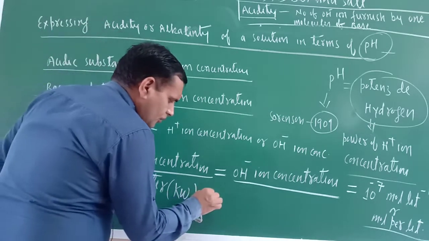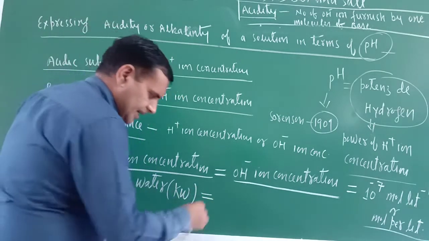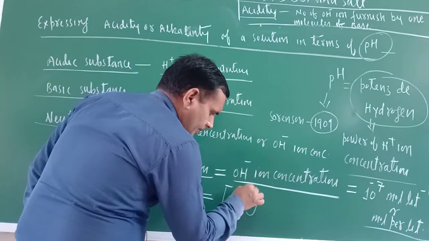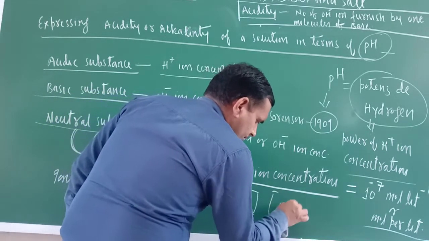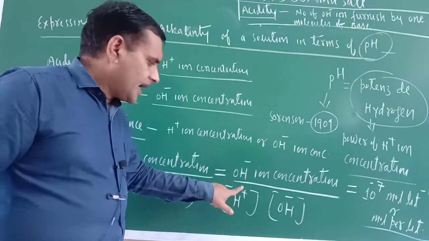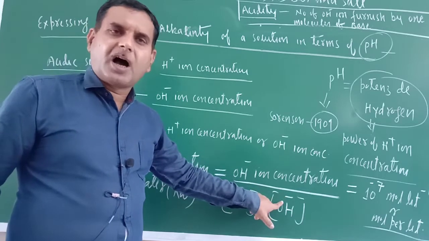This Kw is equal to the product of the molar concentrations of H+ and OH- ions, that is, the multiplication of the H+ and OH- ion concentrations.